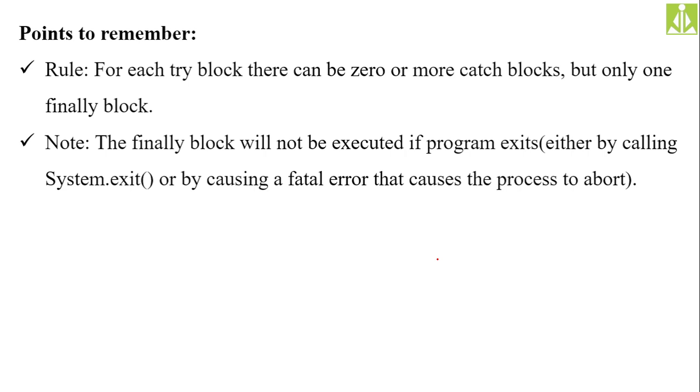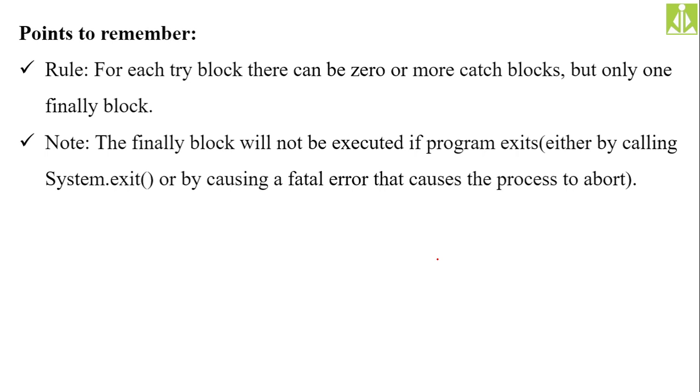So here the same rules we are discussing. For each try block there can be 0 or more catch blocks, but only one finally block. You cannot put more than one finally block. You have to put only one finally block, and whatever code you want to put inside the finally block, put it in that one finally block only. Don't go for a second finally block. It is not allowed basically.